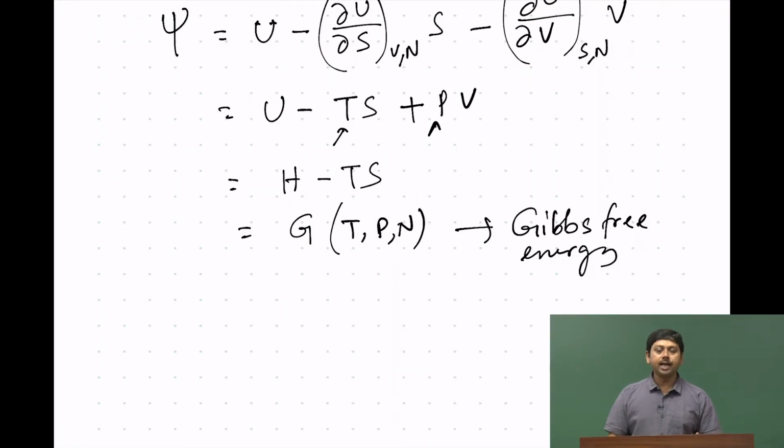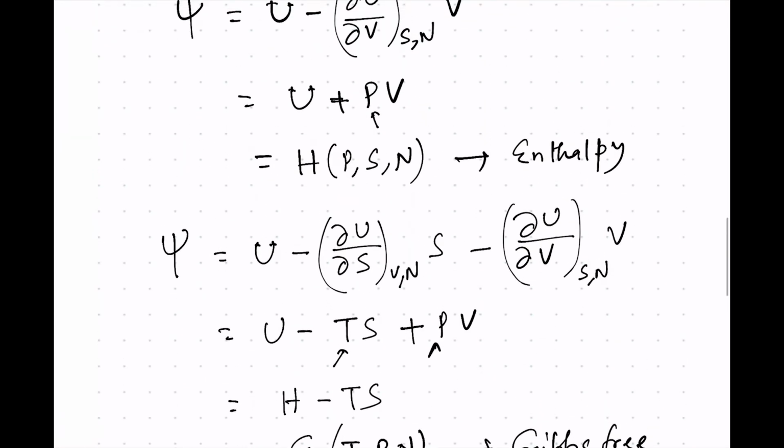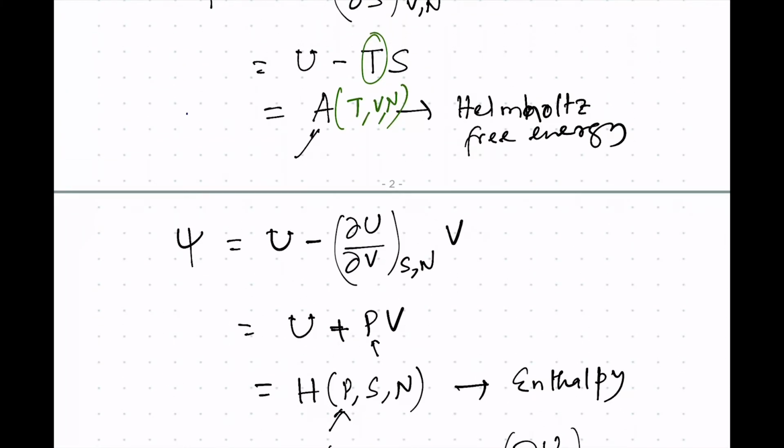This is called Gibbs free energy. So, now you see that from one fundamental equation, where u is a function of extensive variables, we have arrived at 3 new fundamental equations and 3 new thermodynamic potentials, where the variables have changed from extensive to intensive. For example, G is a function of 2 intensive variables, H is a function of 1 intensive variable because we changed only one, and Helmholtz free energy is a function of 1 intensive variable because we changed only one. But G is a function of 2 intensive variables and only one extensive variable, that is N.